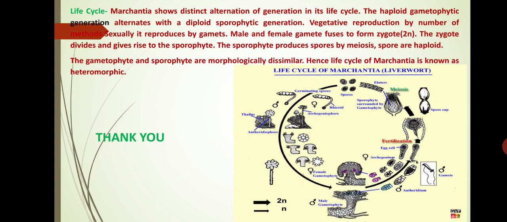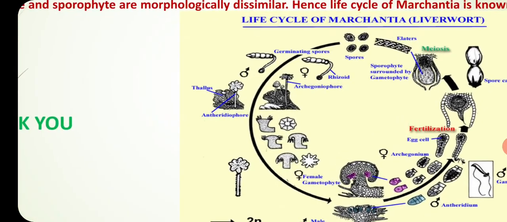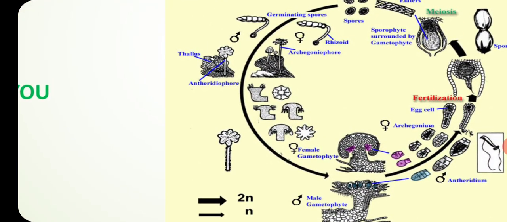Lastly, we discuss the life cycle of Marchantia. Marchantia thallus is the gametophyte, and sex organs are developed on 2 different thalli. The sex organs are developed in specialized structures. The male one is the antheridiophore and the female is the archegoniophore. The archegoniophore bears the archegonia and the antheridiophore bears the antheridia. Antheridia produce the male gamete, that is the antherozoid, and archegonia produce the egg. The egg and the male sperm fuse to form the zygote. That process is known as fertilization.